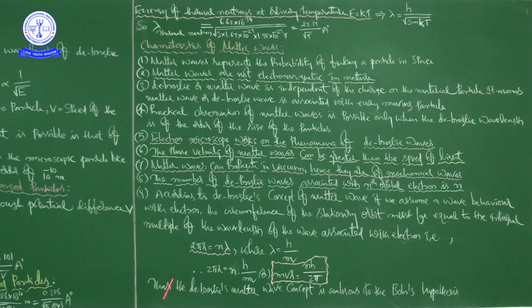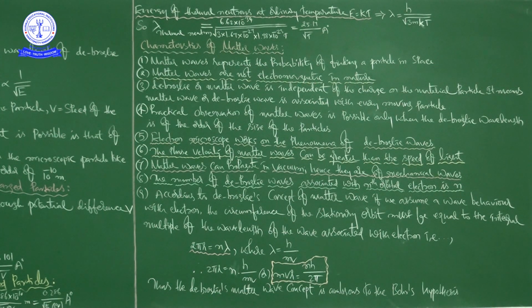Next, that is the last point from the characteristics of matter waves. According to de Broglie's concept of matter wave, if we assume a wave behavior with the electron, the circumference of the stationary orbit must be equal to an integral multiple of the wavelength of the wave associated with the electron.